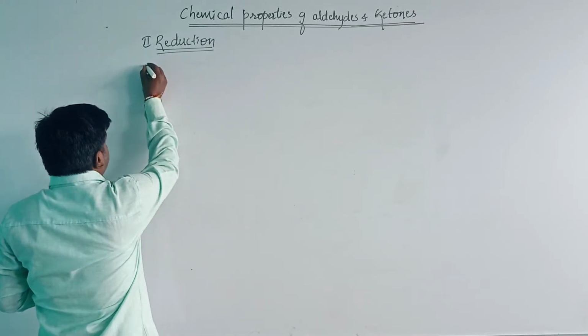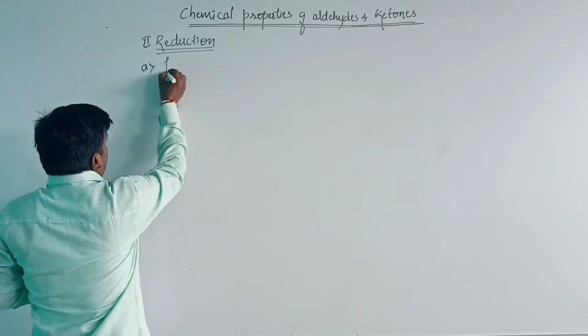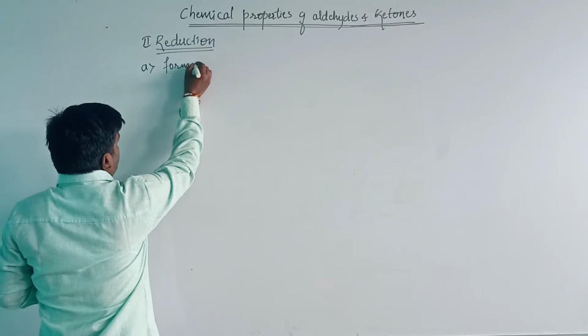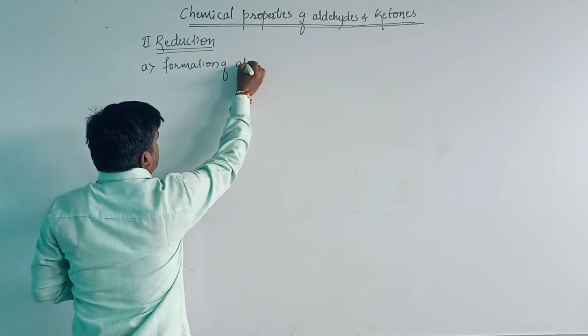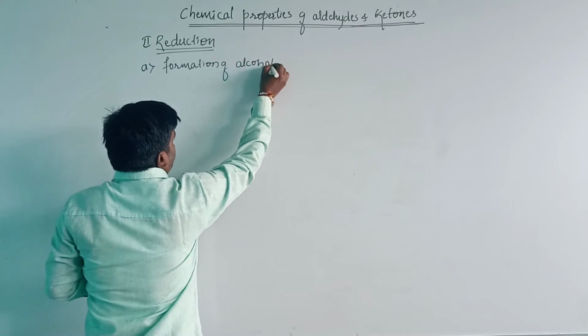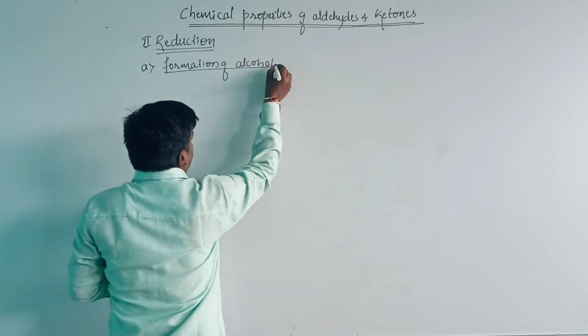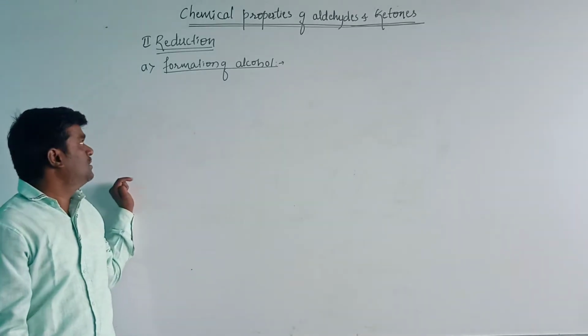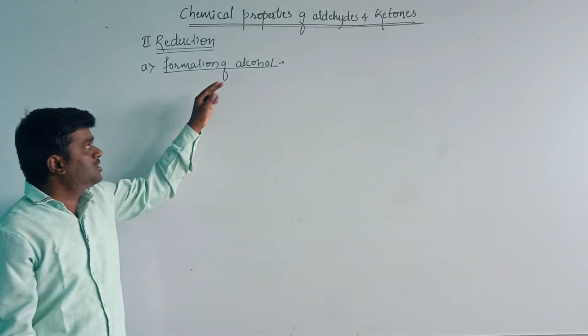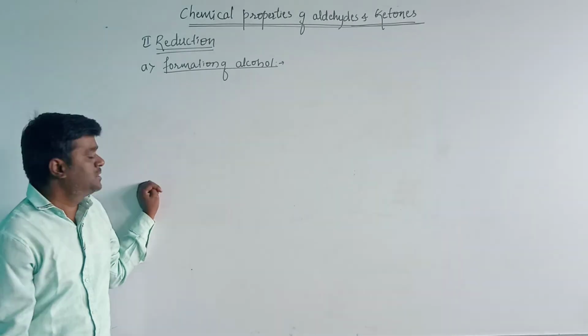In that, first one is the formation of alcohols. Let us see how alcohols are prepared by the reduction of aldehydes and ketones.